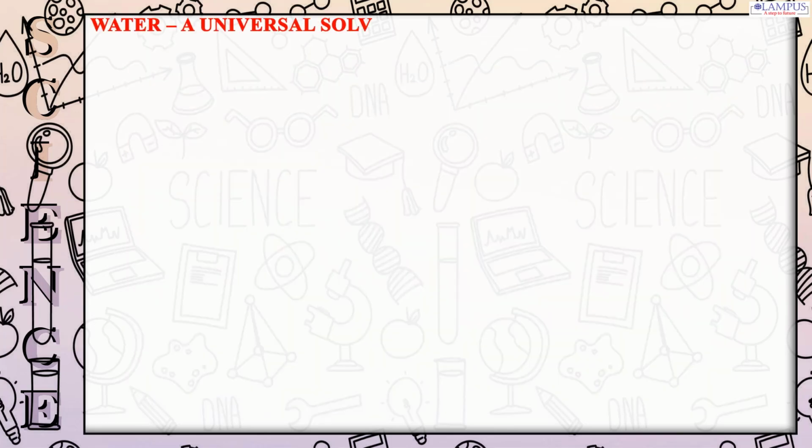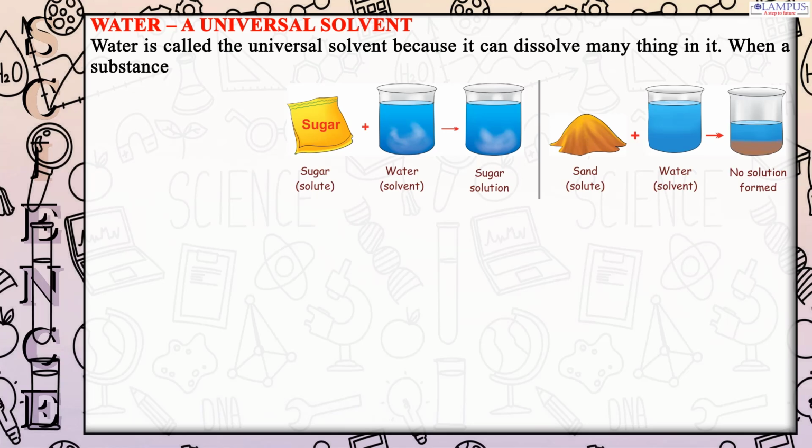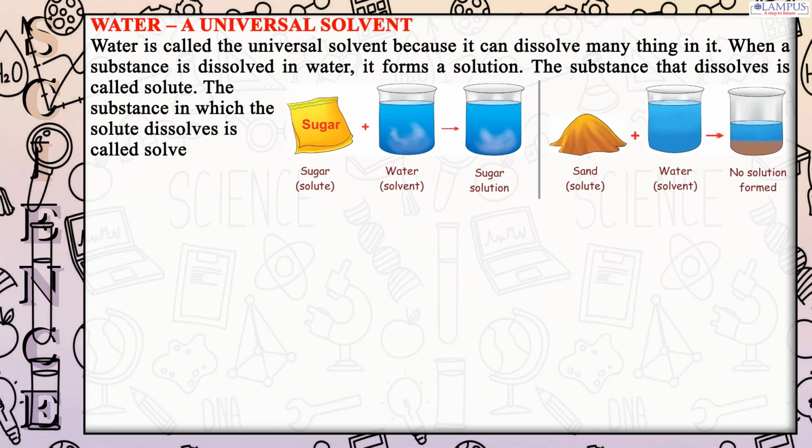Water, a universal solvent. Water is called the universal solvent because it can dissolve many things in it. When a substance is dissolved in water, it forms a solution. The substance that dissolves is called solute. The substance in which the solute dissolves is called solvent. The resulting mixture is called solution.